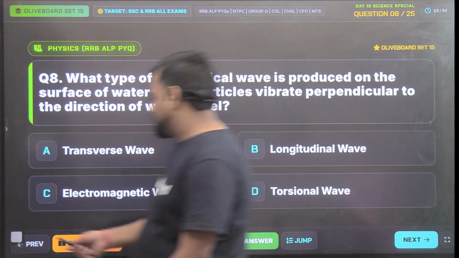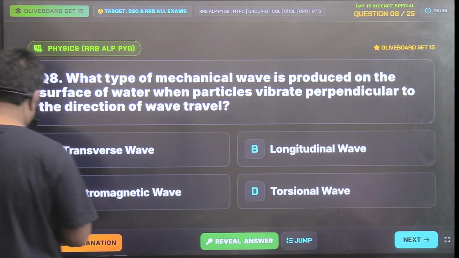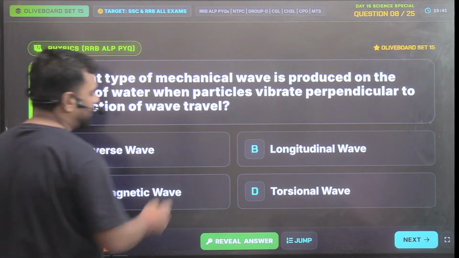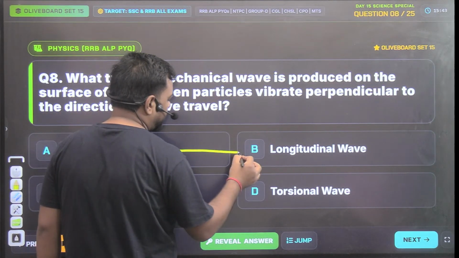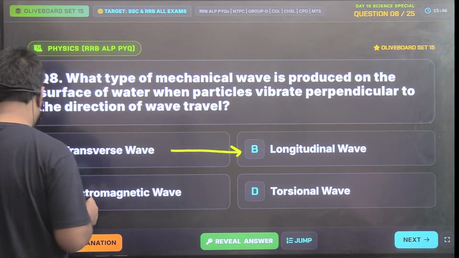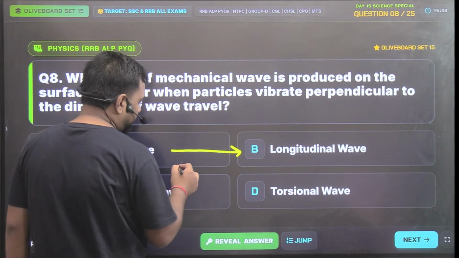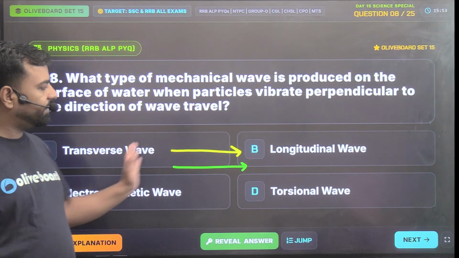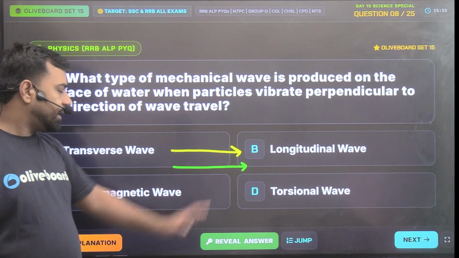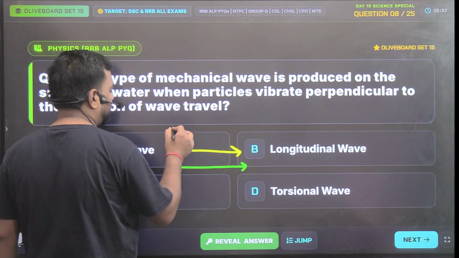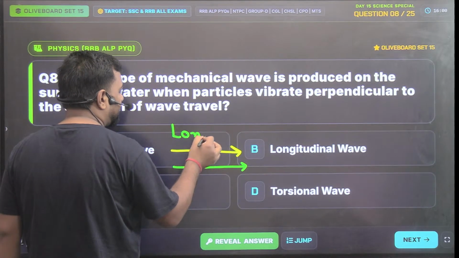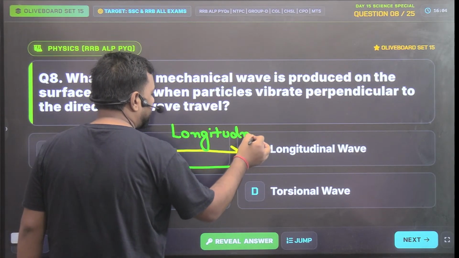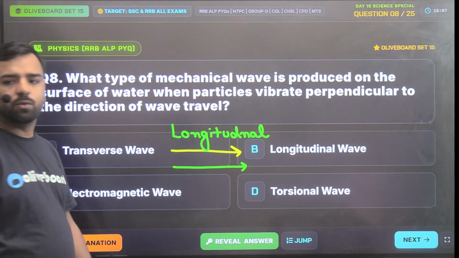So guys, for this case, when a wave travels in x direction, if the particle is propagating parallel to it, in the same direction, we'll say that this is the example of a longitudinal wave.